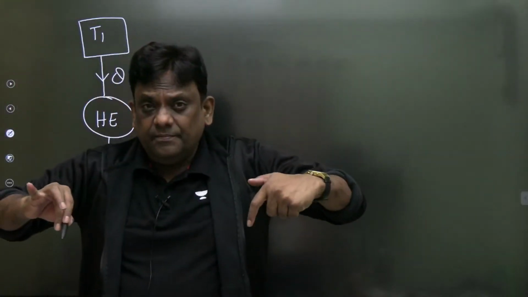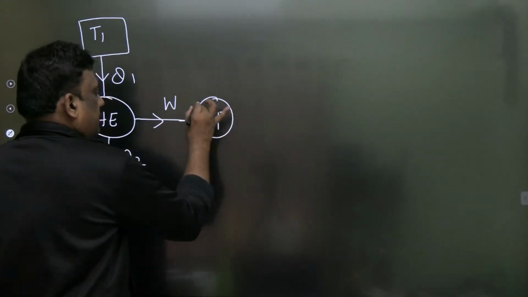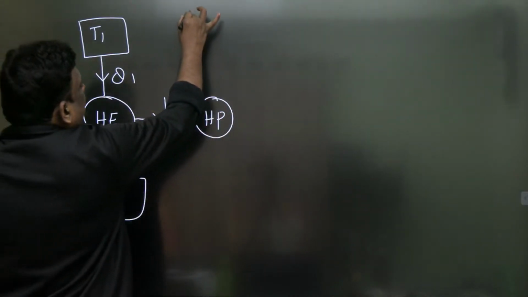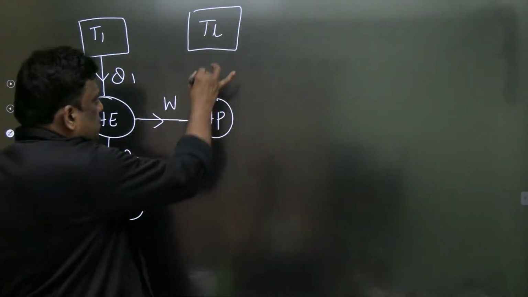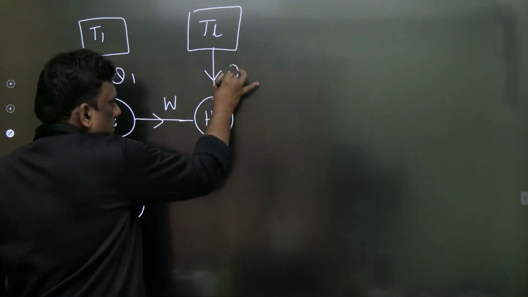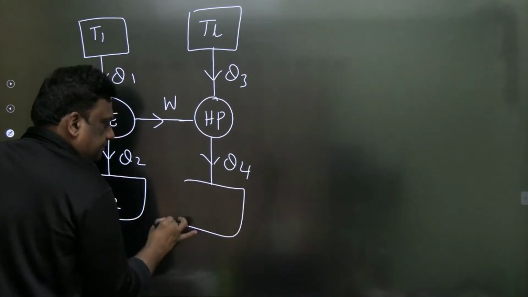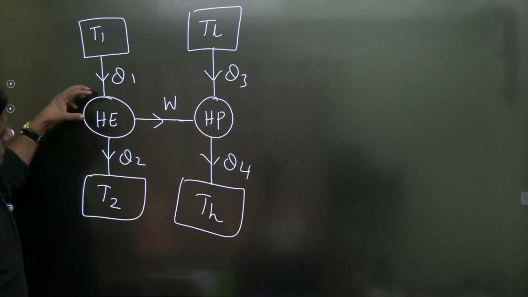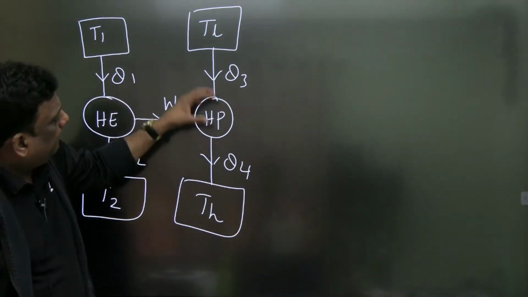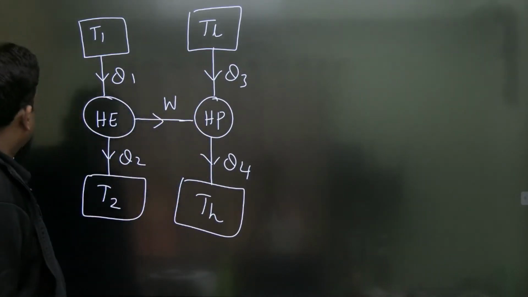Now this heat engine is driving a heat pump. Whatever work is developed by the heat engine is consumed by the heat pump. Let this be, listen carefully, the lower temperature of the heat pump. So what will the heat pump do? It takes heat from the lower temperature with some work input and then rejects it at a higher temperature. Listen carefully: the heat engine is driving a heat pump, and the heat pump is absorbing from the lower temperature with some work input and rejecting that heat to the higher temperature. This is the situation.